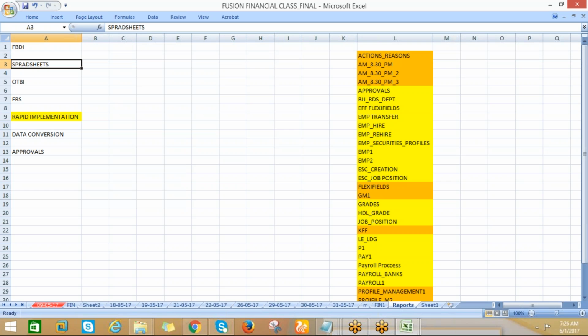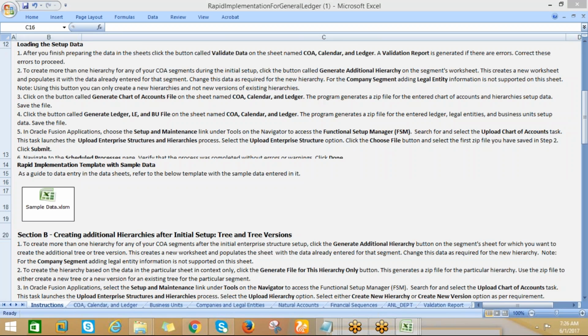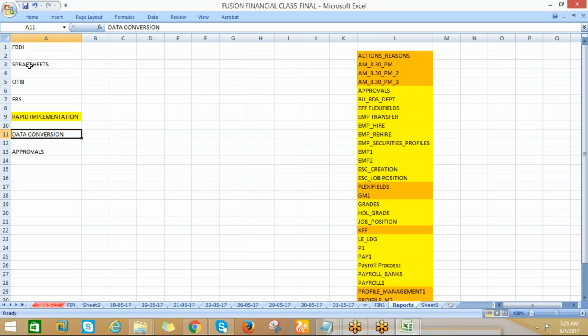What we can do is discuss the spreadsheets and rapid implementation together. FBDI, file-based data import, is different. OTBI is different. And we will go for the data conversion, so we'll convert some data and we will do the uploads. We will do it parallelly.